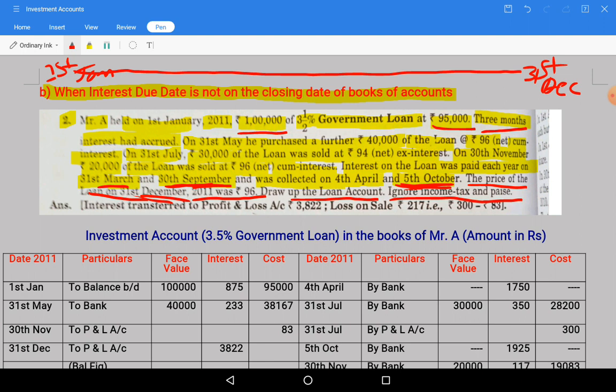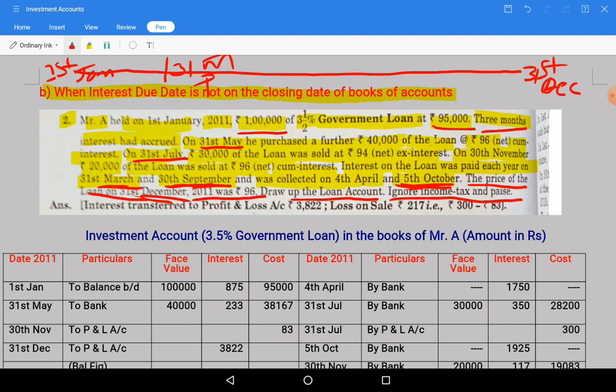First, 31st May: on that day we have purchased, and after that another date is there, 31st July. But before this 31st May also there is one more day.